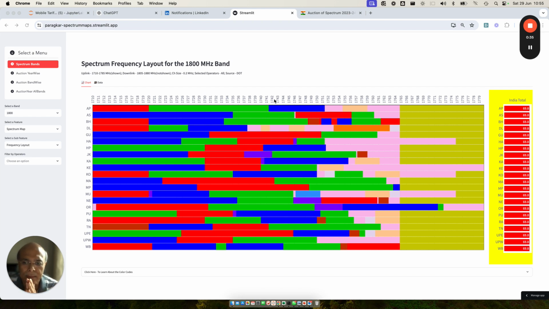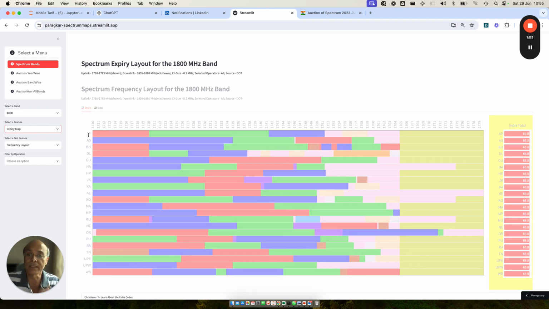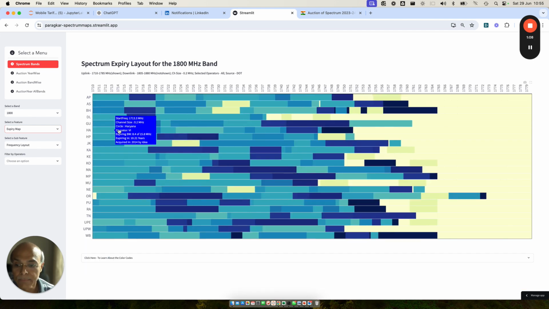Now, this website that I have created, actually this is not a website, it is an application, has an integrated view of all the spectrum bands. And it has various options. You can not only see the spectrum map, which you see right in front of you for the 800 megahertz band. You can pick the bands here from the drop down menu, and then you can see a spectrum map and an expiry map. Expiry map is very important because when this band is getting expired for various operators, that will get visible here, and I'm going to show you what it basically means and what is the importance of this video.